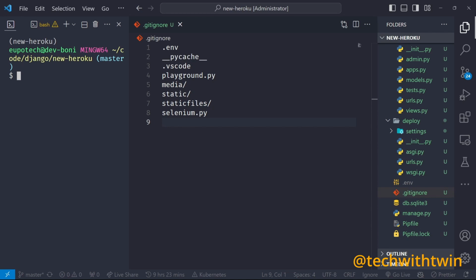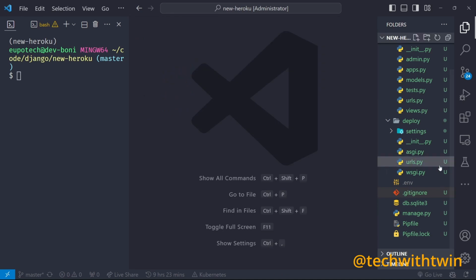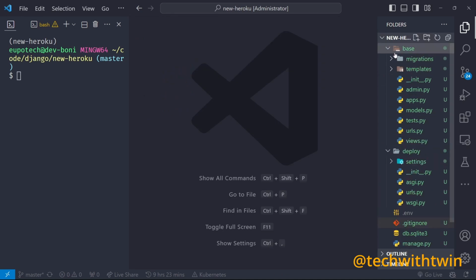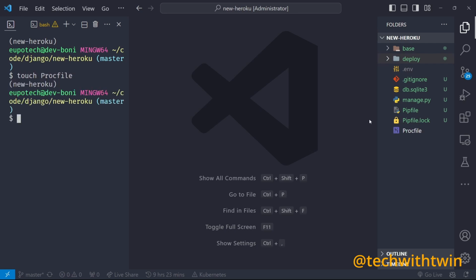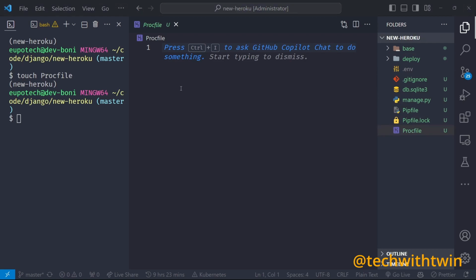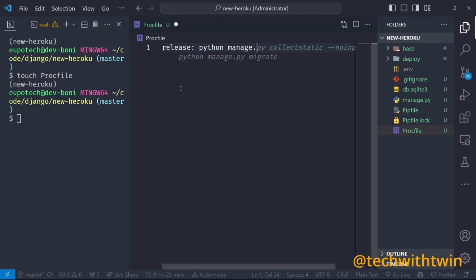So we are at the final steps of deployment. What have we done? We have logged into Heroku. Our application is running locally. We have almost set up everything, but we need another file called Procfile. So this is the process file. You need to create a Procfile, and then inside the Procfile, what is the release? Release is what is run after our application is successfully deployed.